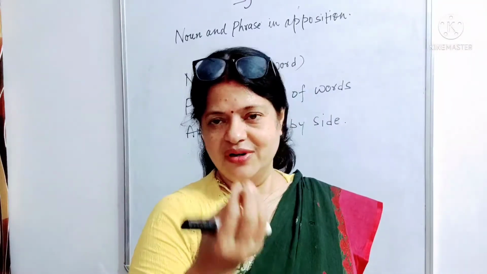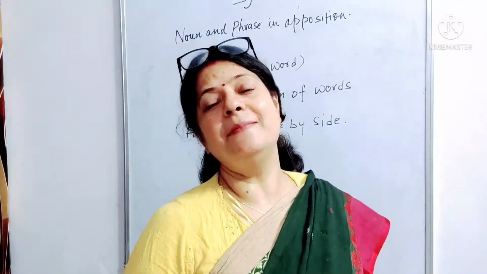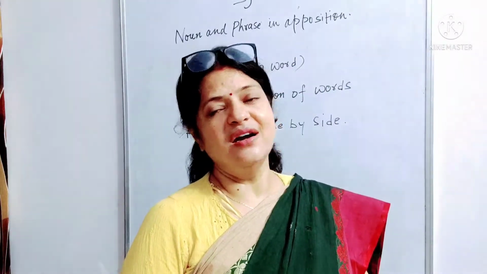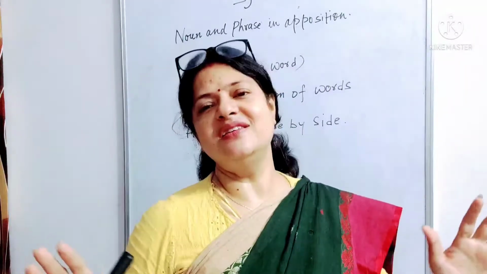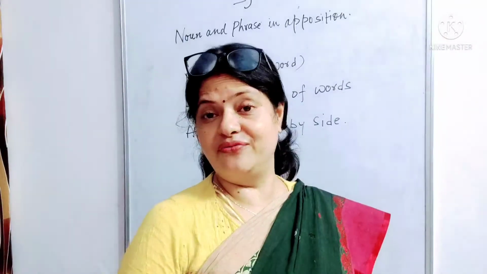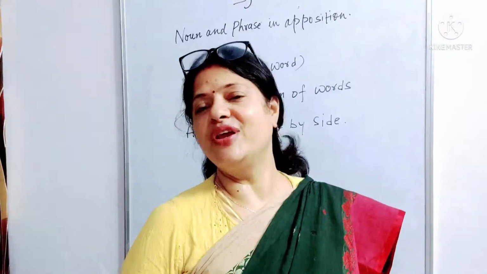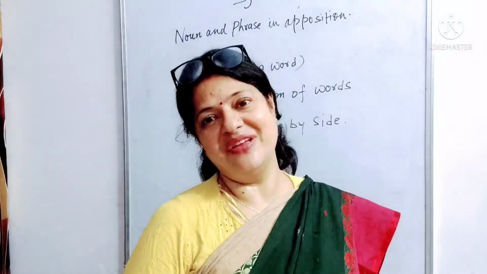And the things which we cannot see but we can feel, like honesty, truthfulness, lies, love, hatred. These things we cannot see, we cannot touch, but we can feel.